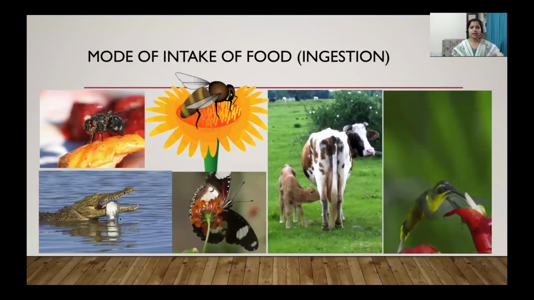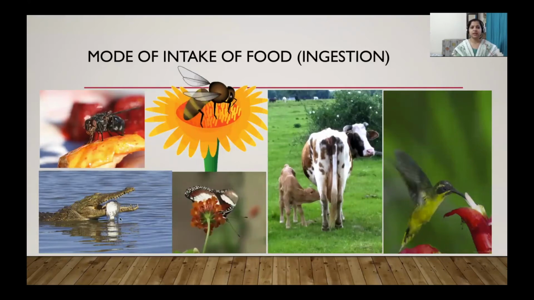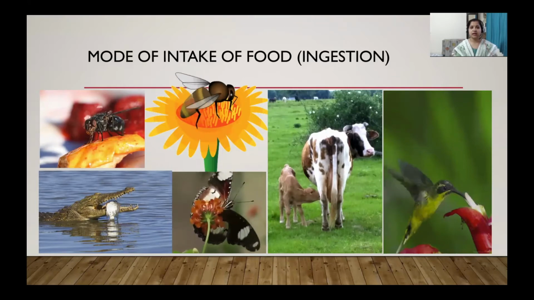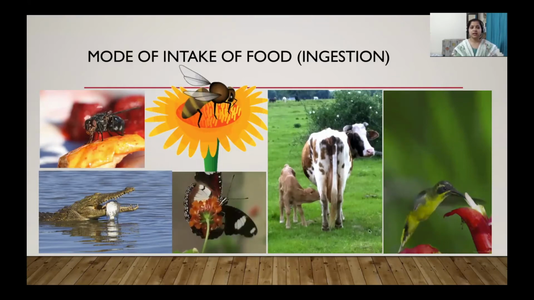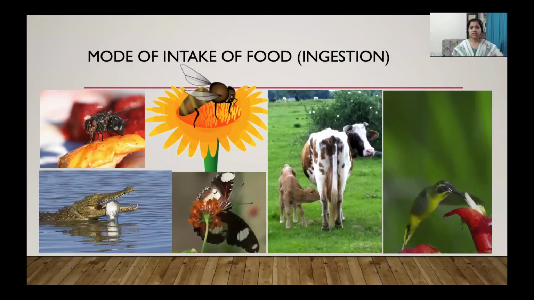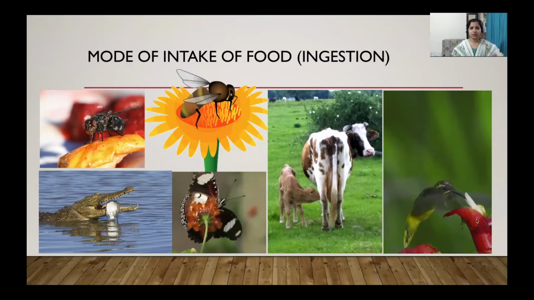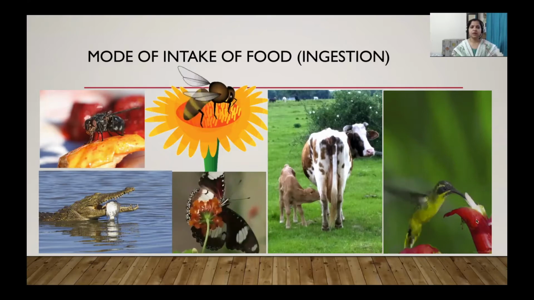The crocodile, like other carnivores, captures, chews, then swallows its food particles, whereas the calf, like other mammals, suckles milk from its mother. And this is the hummingbird, which is sucking the nectar of a flower. So it varies from organism to organism.